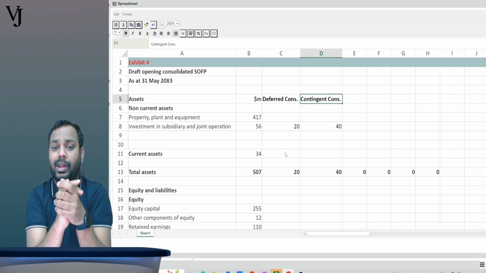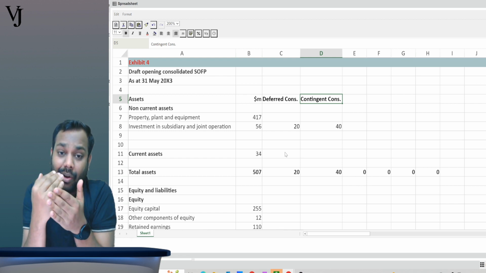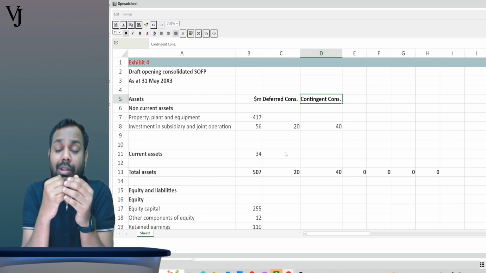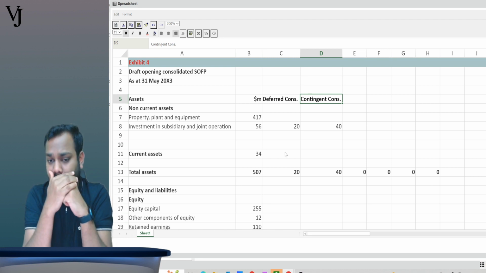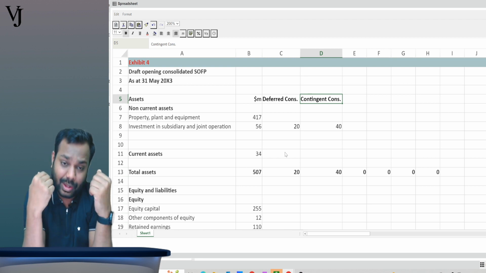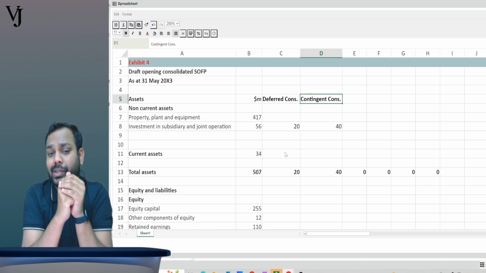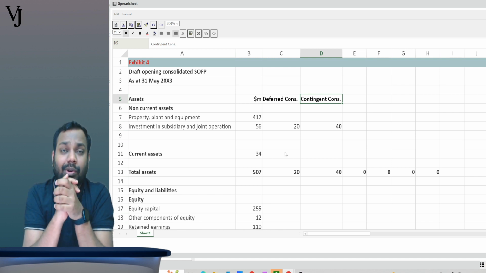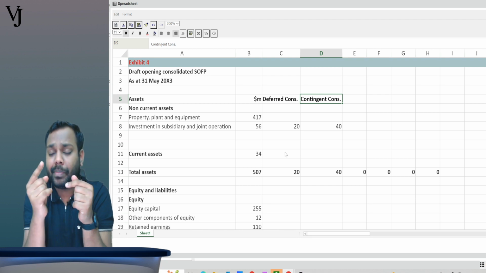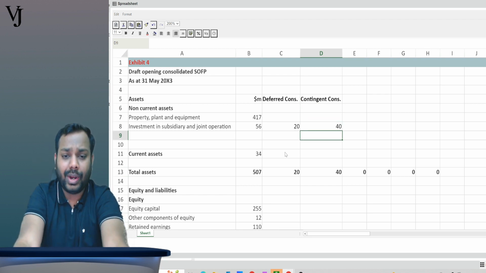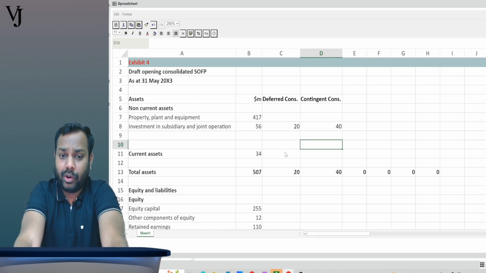Okay, now further we have to do the unwinding of deferred consideration. We have to record the fair value changes of the deferred consideration, right? Tell me yes or no. Now, unwinding of deferred consideration. Tell me what is the discount rate. Discount rate was 10%. So what is the finance cost on deferred consideration? 20 multiplied by 10% is 2, right? So will it impact the investment? No, it will not impact the investment.